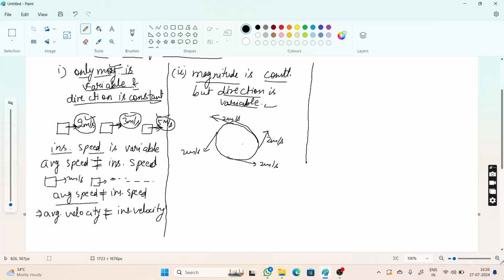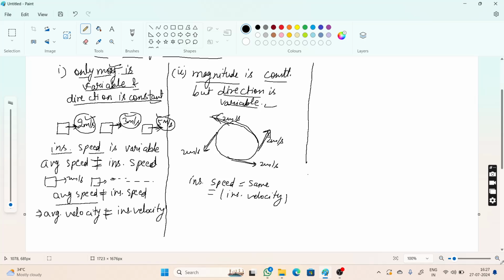Instantaneous speed is the magnitude of velocity. So we can see here for every instant the speed is same, 2 meter per second. So we can say instantaneous speed is same, which is equal to magnitude of instantaneous velocity.